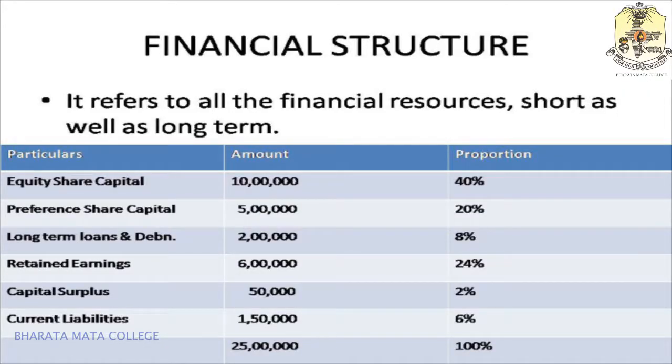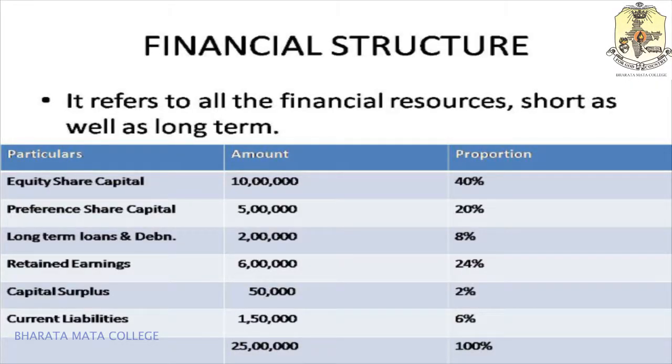Next, along with this, the other important concept which we must be aware of is financial structure. Usually we get confused between the terms capital structure and financial structure. But to avoid that confusion, it is very simple. Financial structure refers to all financial resources, not only long-term but short-term also. Earlier, we discussed sources which focused only on long-term, but here we focus on all the financial resources, both short-term and long-term.